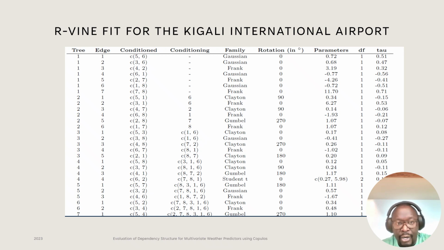For example, if a copula is rotated by 180 degrees, we end up having what we call a survival copula, whereas if it's rotated by 90 or 270 degrees, we end up having a model that can capture negative dependencies. And the beauty of survival copulas is that they can be used to model the joint behavior of extreme weather events. This will allow us to have a better understanding of the dependencies and the likelihood of simulation.